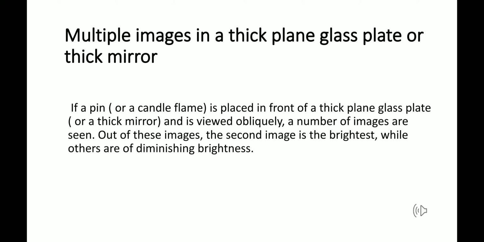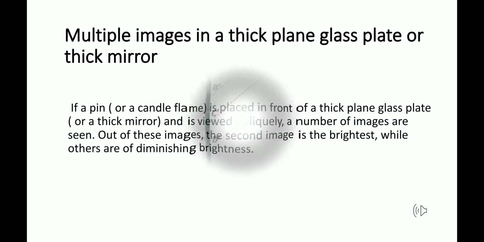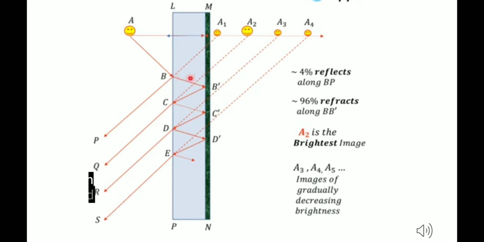So how we are going to see in the next figure. So let's move further. Okay, students, please see. This is very interesting if you pay attention over here. Now, A is the object over here. So we have an object kept at A. And we have a thick glass mirror or a glass plate, whatever you want to take it as, L, M, N, P. So this is a thick glass plate over here.